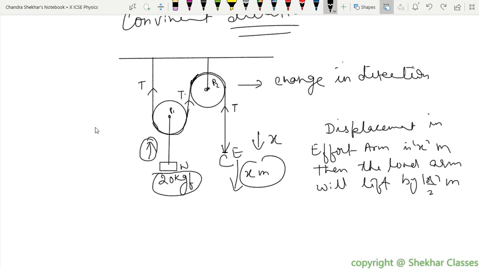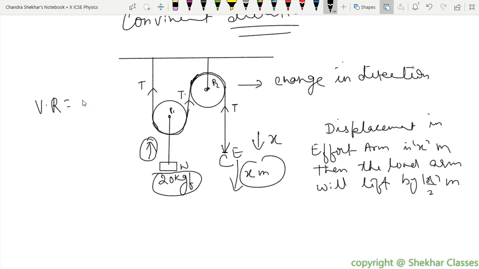What is the formula that we have? Okay, what is the velocity ratio in this case? That'll be 2, sir.